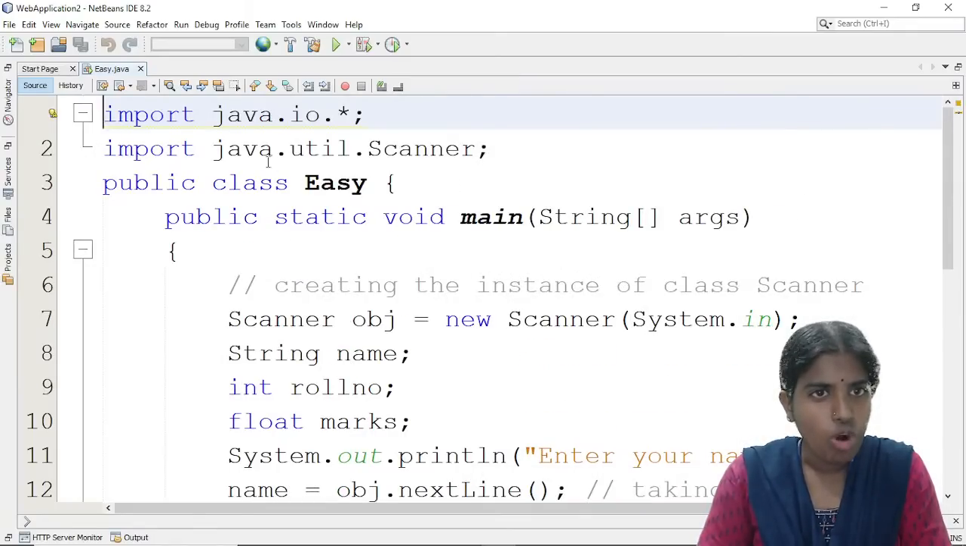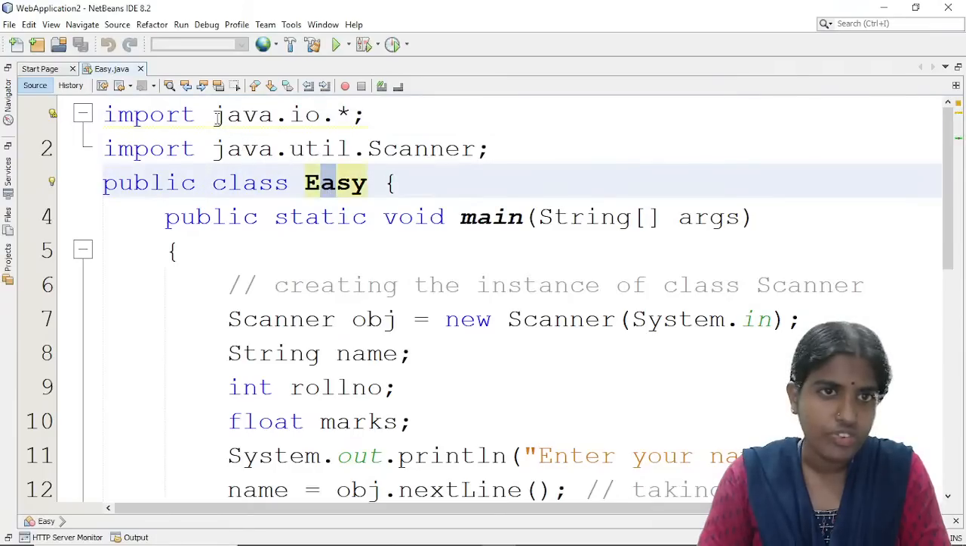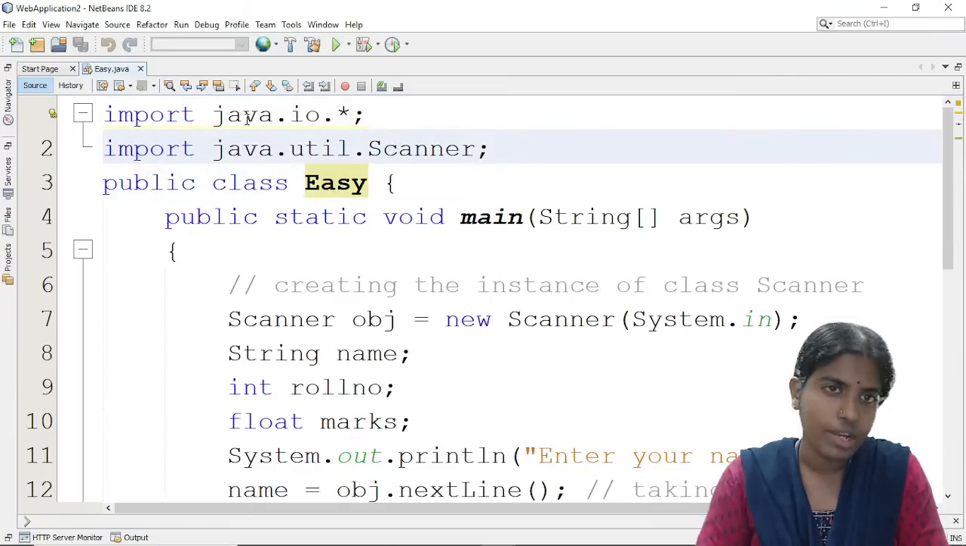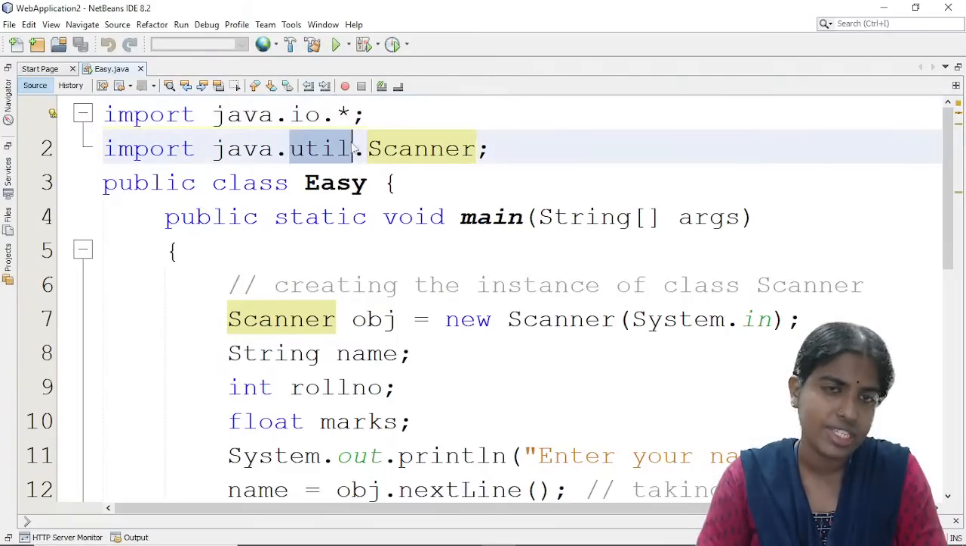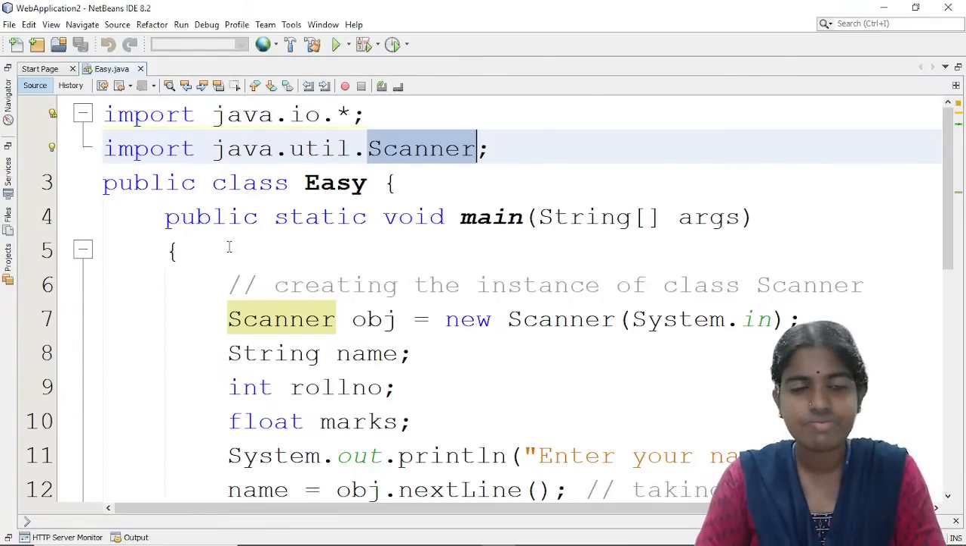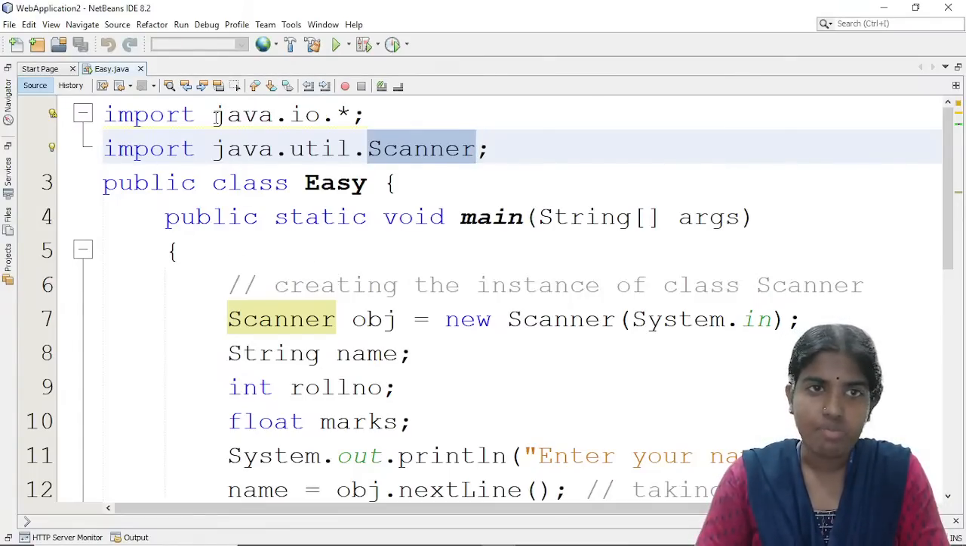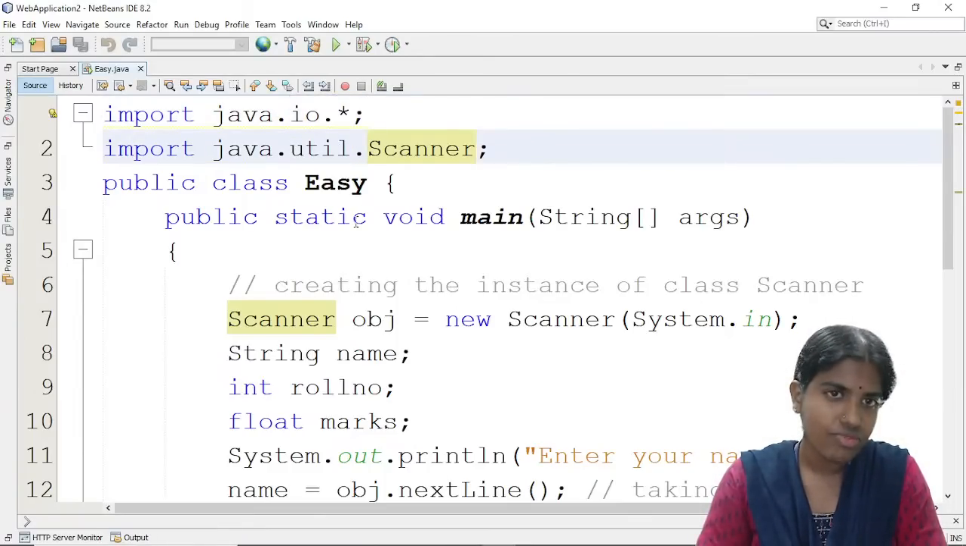Whenever I want to write any kind of Java code, firstly I need to import the corresponding modules and libraries. So firstly I am importing java.io.*, and then I am importing java.util.Scanner. So I am importing the corresponding packages and libraries.